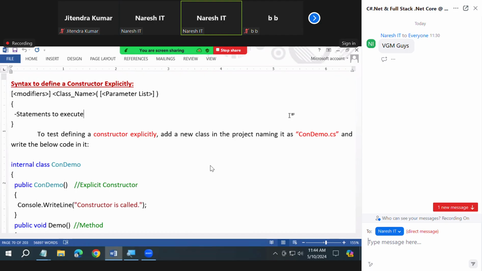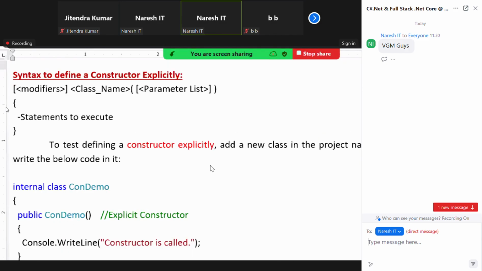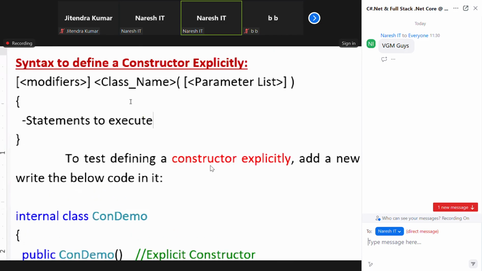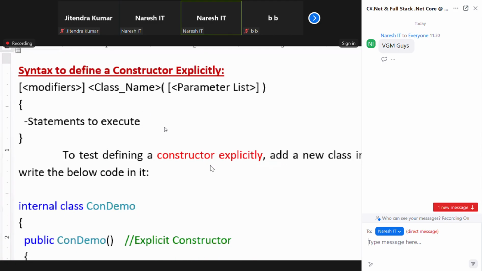So what is the difference? If it is a method, we say method name, but your constructor will have the class name. So see what the syntax is showing you? Modifiers, class name, because the constructor name should be the class name only. And here also we can have parameters and any statements to execute. So shall we try writing a constructor on our own now? Okay.